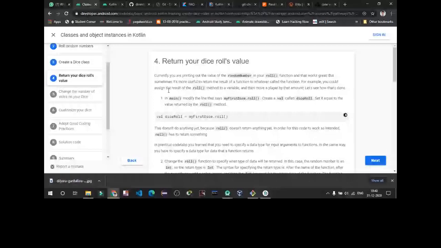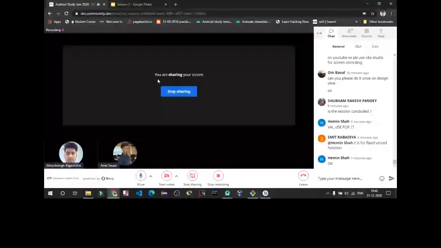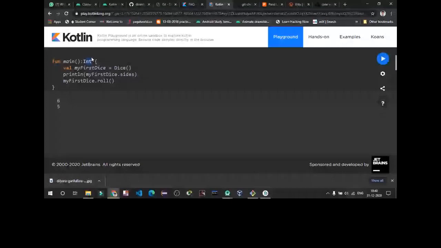That is, it will return a value of int data type. Roll is going to return an int data type, instead of printing the random number.